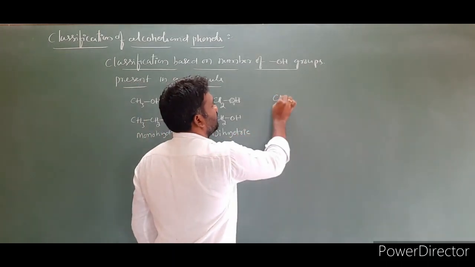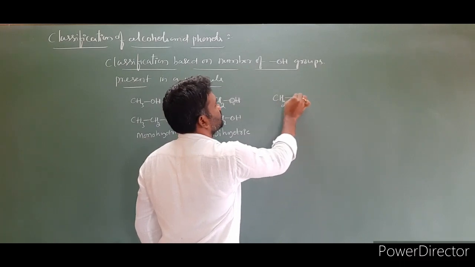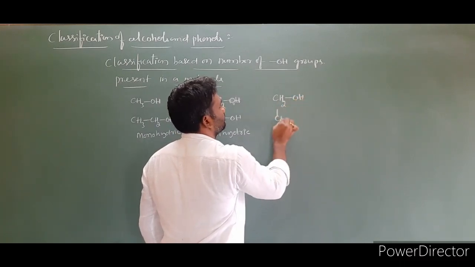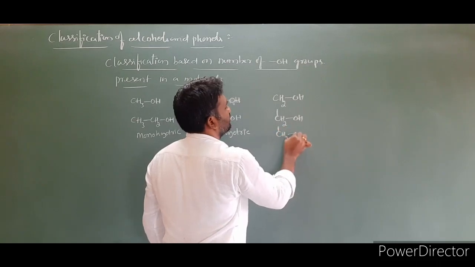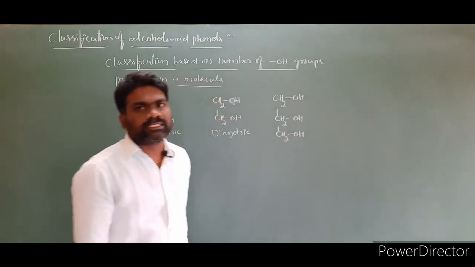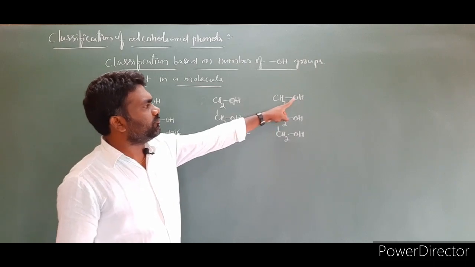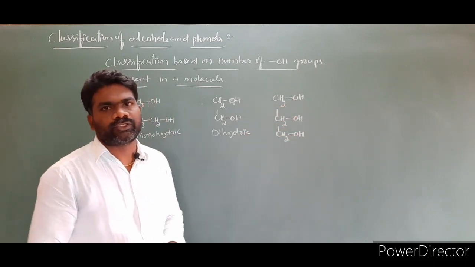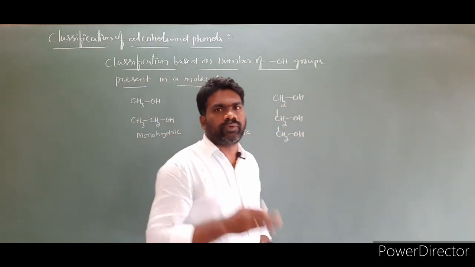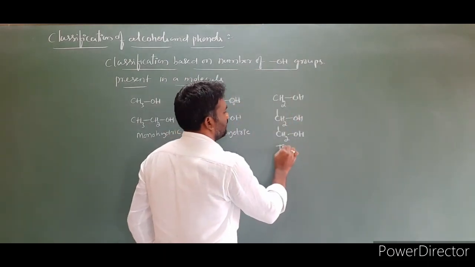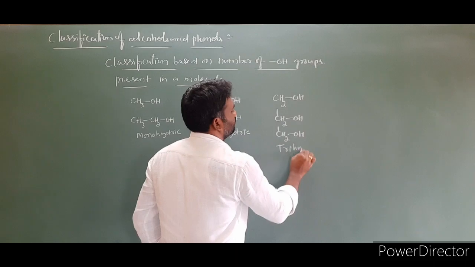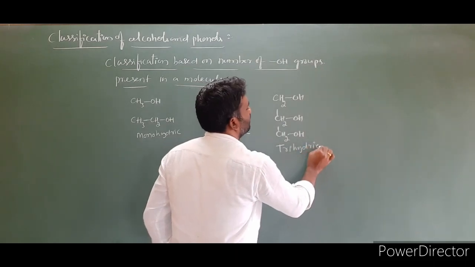If the molecule contains three OH groups, CH2OH, look at this molecule, it contains 1, 2, 3 OH groups. If a molecule contains three OH groups, we call it a trihydric alcohol.